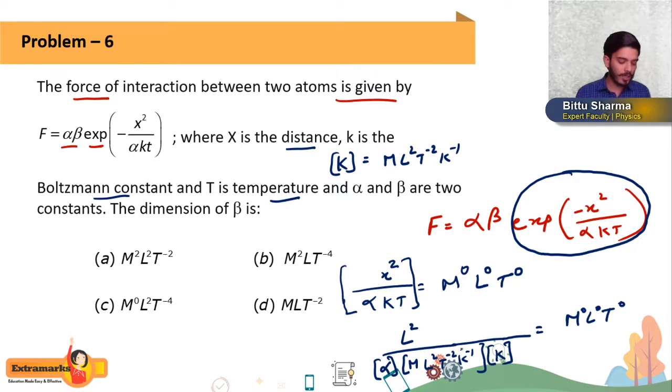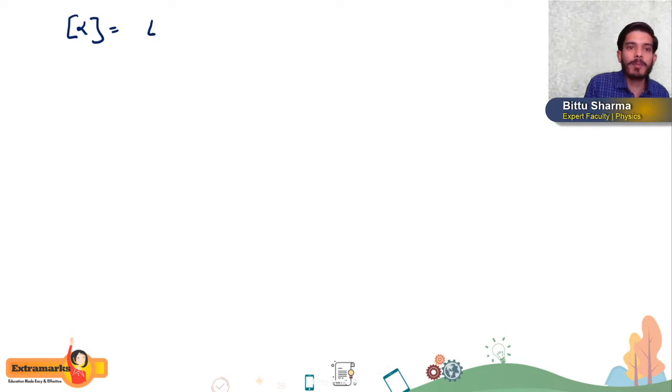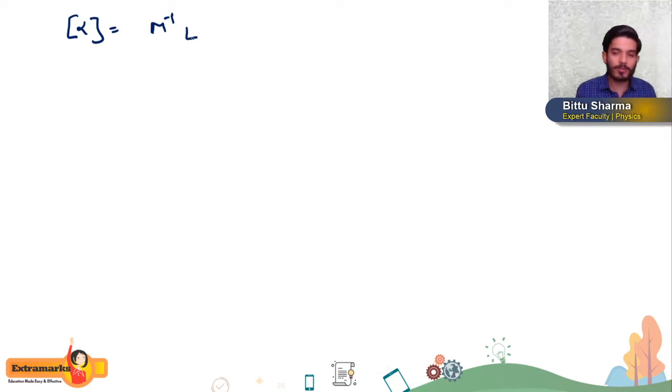Now if you substitute and solve again, what do we get? The dimension of alpha, how much are we getting? It will be M to the power minus 1, L to the power how much, students?